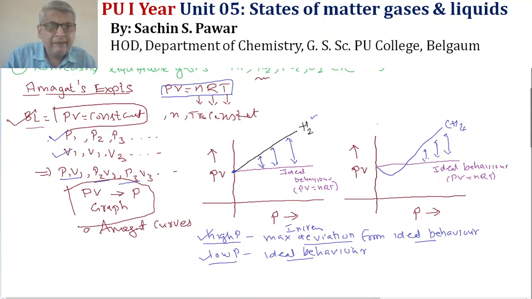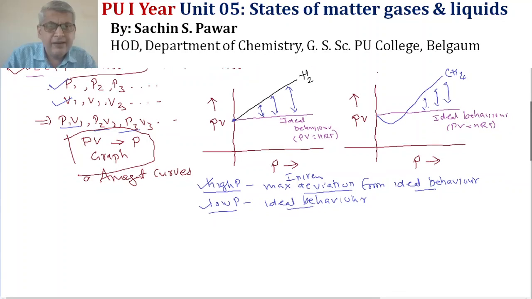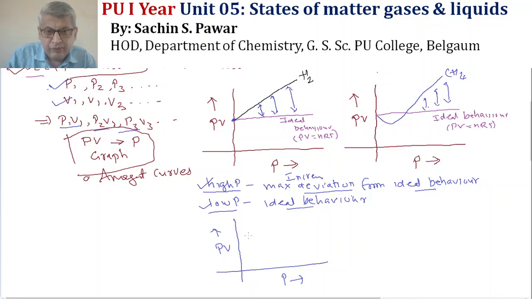Further, if I plot this graph at different temperatures, this is at a certain temperature, this is at a specific temperature. So, I will draw the same graph, PV versus P, at different temperatures for a particular gas. Ideal behavior means PV should be constant.